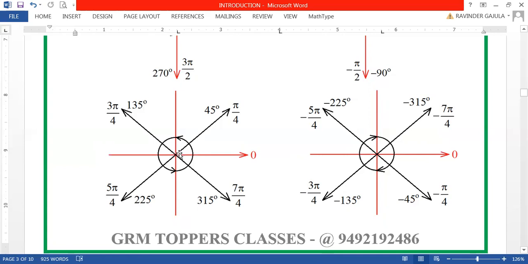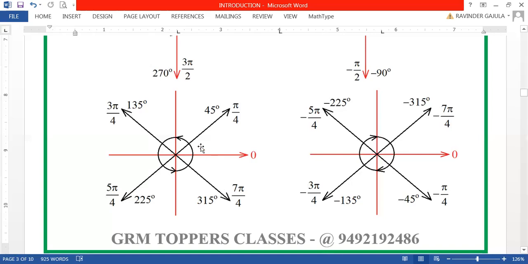And in the middle of the fourth quadrant, terminal ray along the midway of the fourth quadrant, 315 degrees, otherwise 7 pi by 4 radians. So in counterclockwise direction, you can measure the angles along the midways of quadrants. In the middle of the first quadrant, pi by 4. In the middle of the second quadrant, 3 pi by 4. In the middle of the third quadrant, 5 pi by 4. In the middle of the fourth quadrant, it is 7 pi by 4, which are odd multiples of pi by 4, my dear friends.